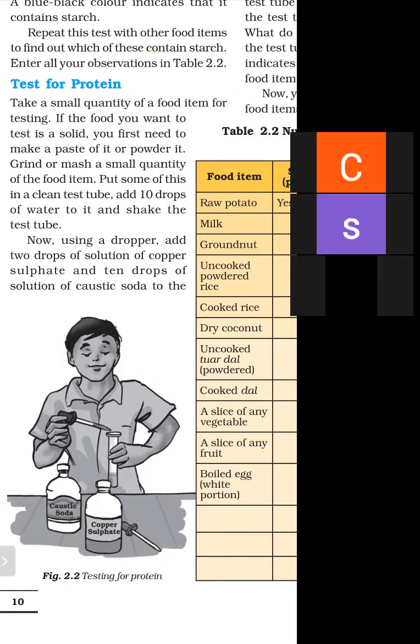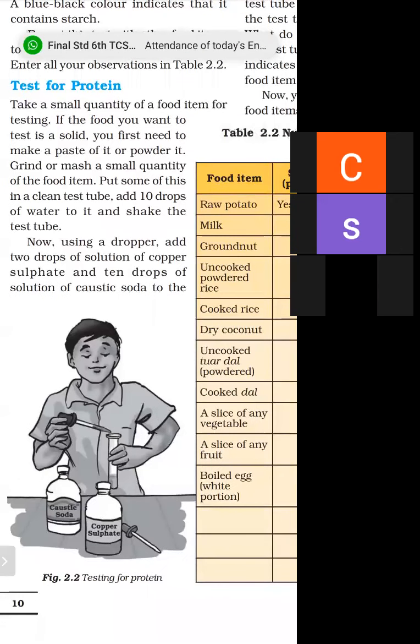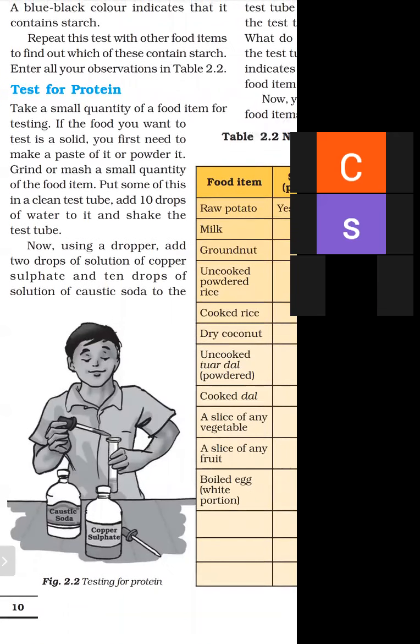Put some of this in a clean test tube, add 10 drops of water to it and shake the test tube. Now using a dropper, the ground dal is taken in the test tube and 10 drops of water are added for making a paste of dal, and then add 2 drops of solution of copper sulfate, and then add 10 drops of solution of caustic soda. If it turns into the violet color, then it contains protein. If it does not turn into the violet color, then it doesn't contain protein.